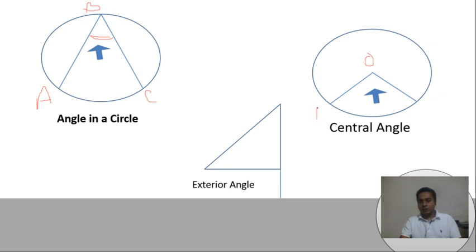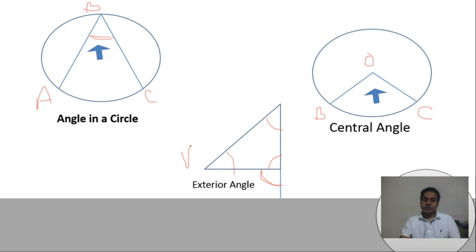If we denote this as B and this as C, then BOC is a central angle. If this is the triangle and this is an interior angle, this is called the exterior angle. Please, students, note it: the exterior angle is the sum of the other two interior angles.